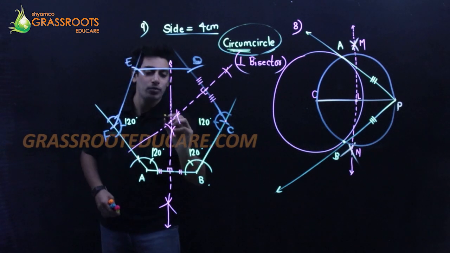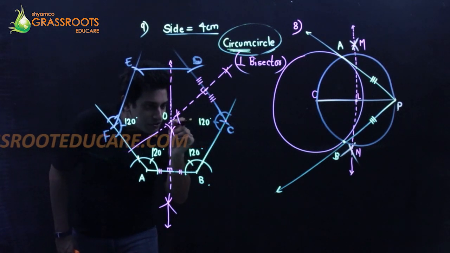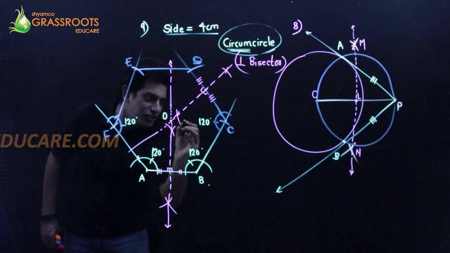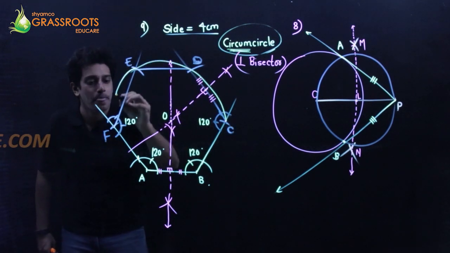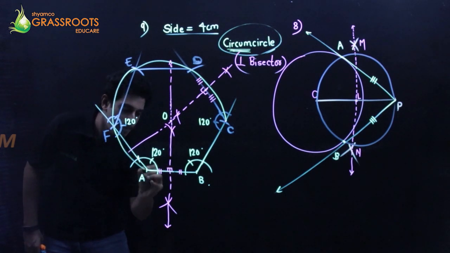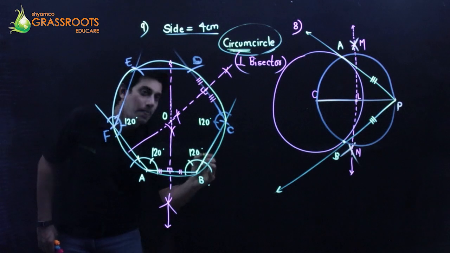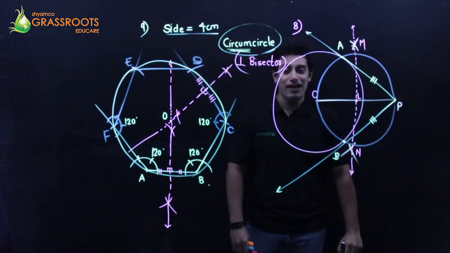That's your point O. From here, keep the rounder tip out here, stretch it up to any one of the vertices, and just draw a circle. That's your circumcircle. Okay, have you understood?